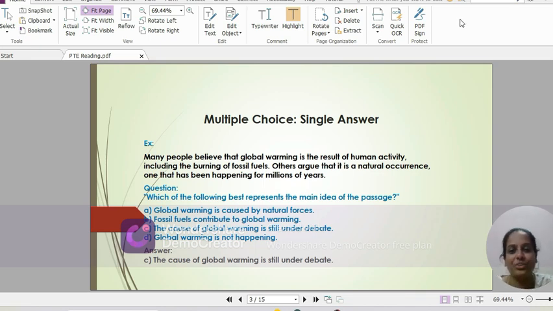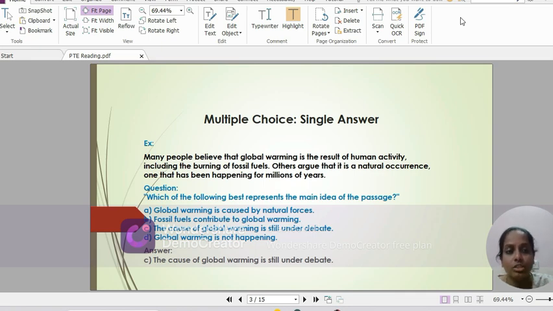Okay, I'll read it for you. Many people believe that global warming is the result of human activity, including the burning of fossil fuels. Others argue that it's a natural occurrence, one that has been happening for millions of years.